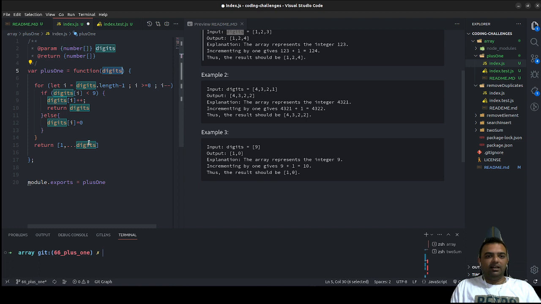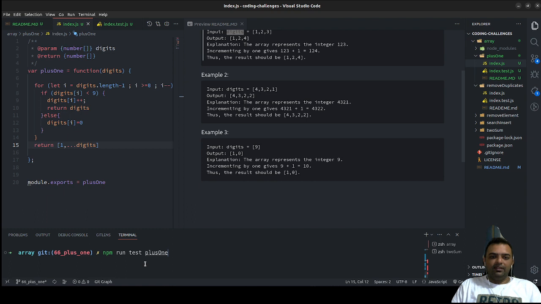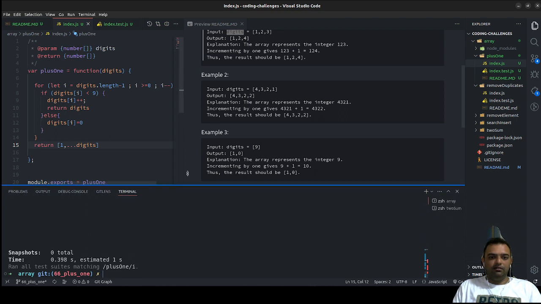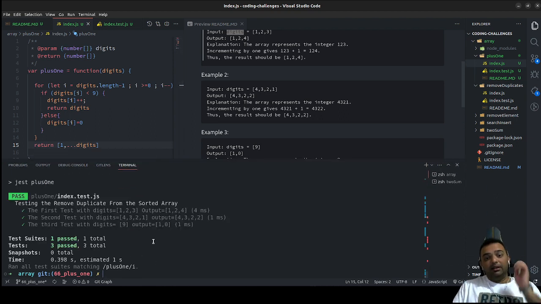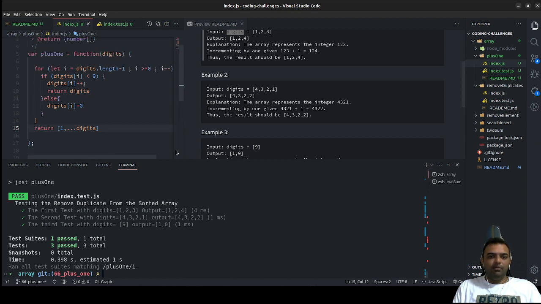We are spreading that complete array, but adding 1. So that is it, guys. Let us run the test: npm run test on the same file. And yes, we are able to get all of our outputs. So that is the solution for our problem.